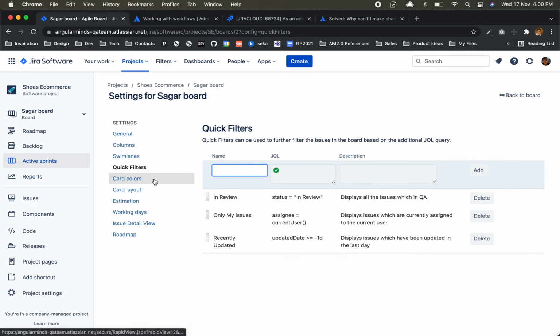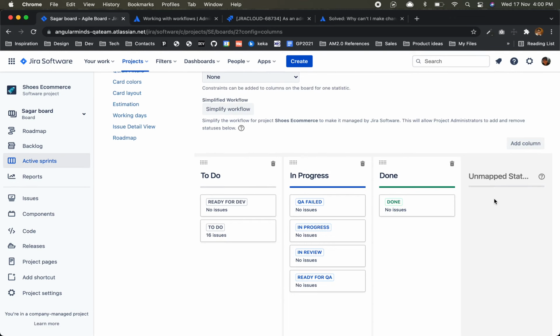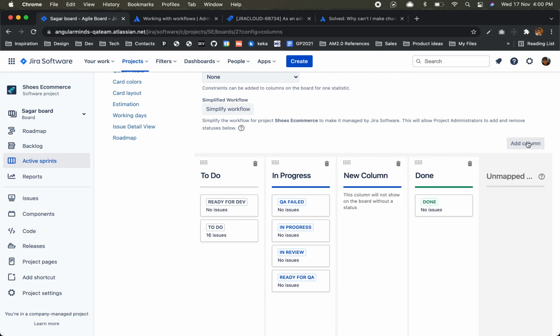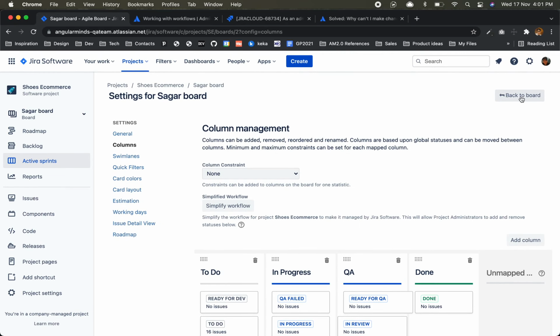So like this we can create different filters, or even you can have different columns also. I can create one more column in this. I'll have one more column for this, QA failed, or in review QA, just QA, and in that I'll add ready for QA as well as in review. So now these columns we have changed.